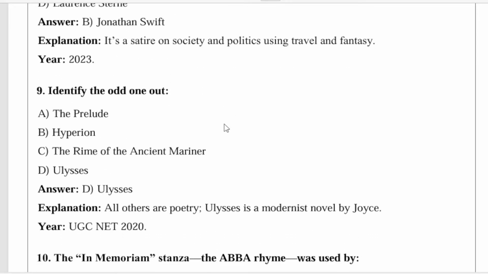Next, identify the odd one out. So the correct answer for this is Ulysses. All the others are poetry, and Ulysses is a modernist novel by James Joyce. It appeared in UGC NET 2020.